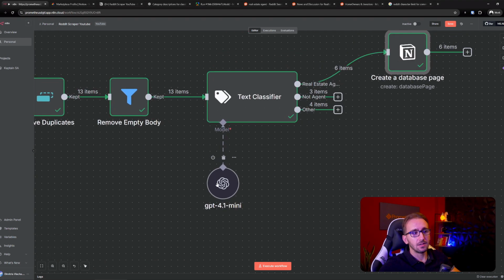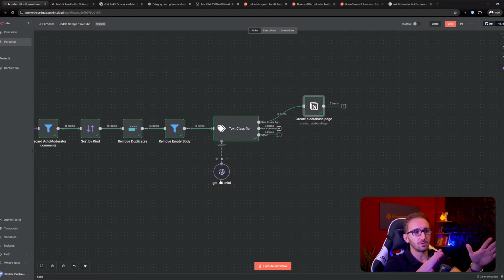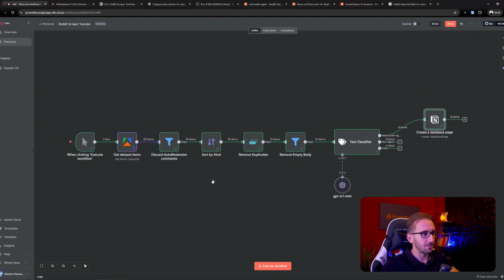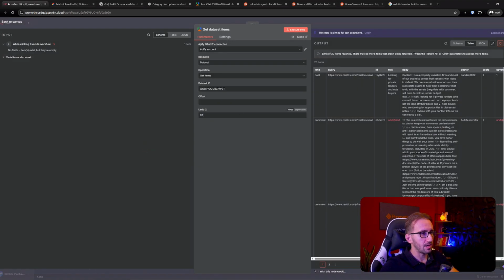OpenAI has rate limits, so you cannot throw an infinite amount of Reddit posts and get a reply all the time. There is a rate limit. Imagine how many millions of people are using OpenAI. Imagine if all of them had no limit to the requests that they could send. OpenAI servers would just melt. They would explode. They would cease to exist the next day. So there is a limit. I'm going to prove it to you by running this automation for more than 20 items.